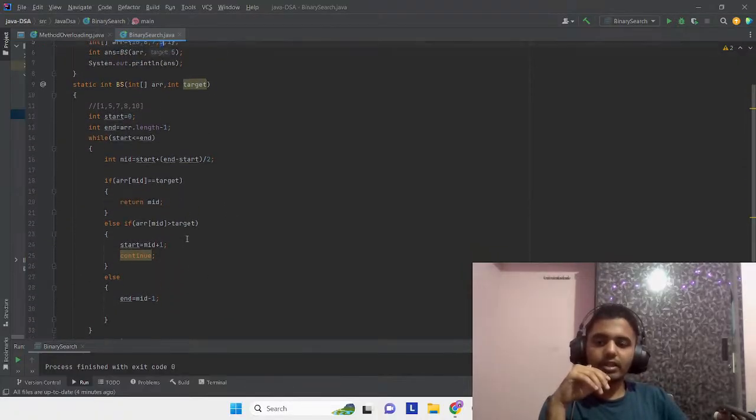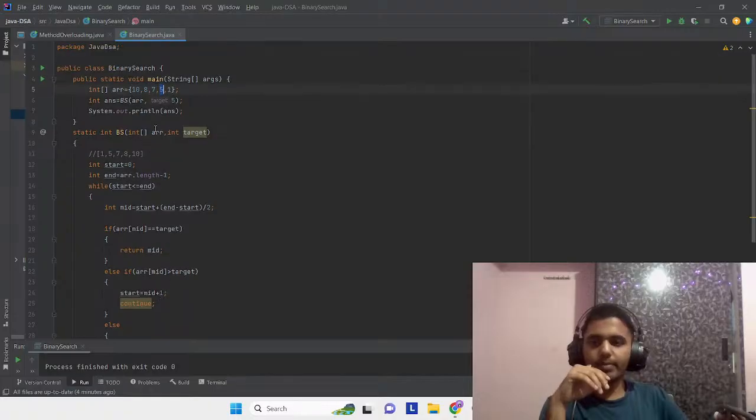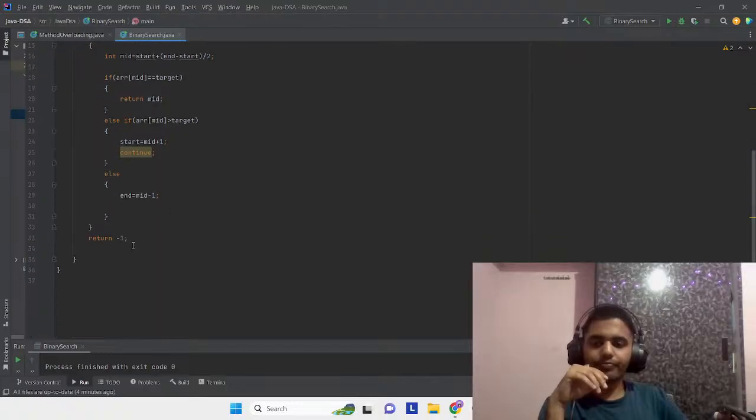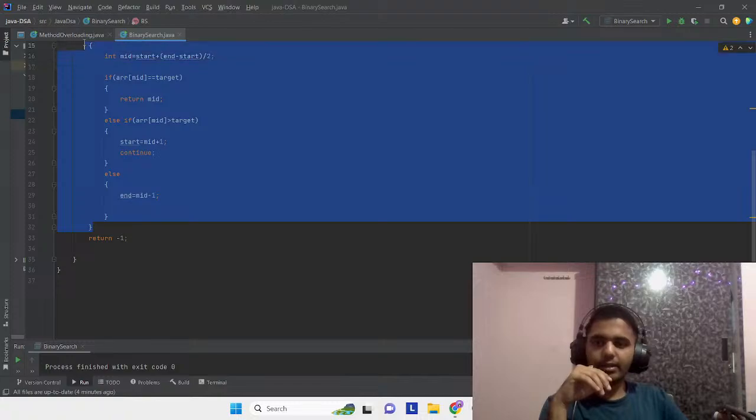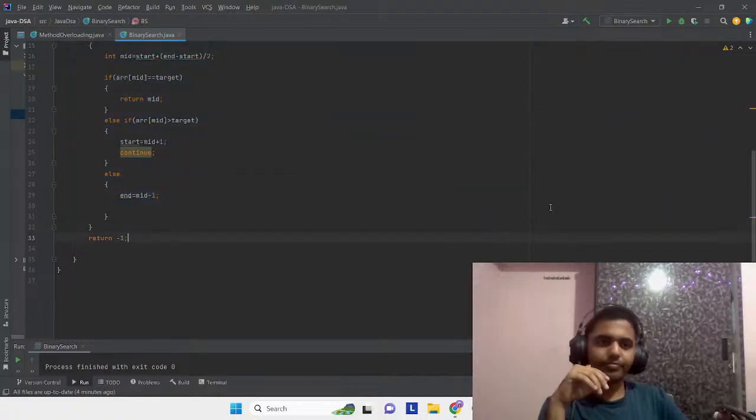And if it's not the case, what will happen? End is equal to mid minus 1. So we'll move our mid element here on the 8. But in this case, we are searching for 5, so we'll move on to the right part of it. And if we do not find our element in it, we'll return minus 1 simply. Correct?